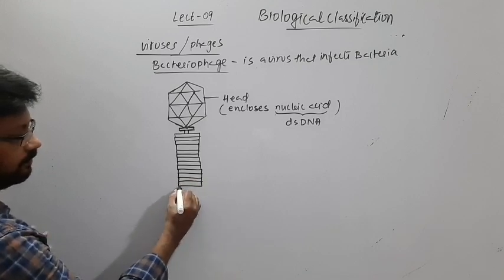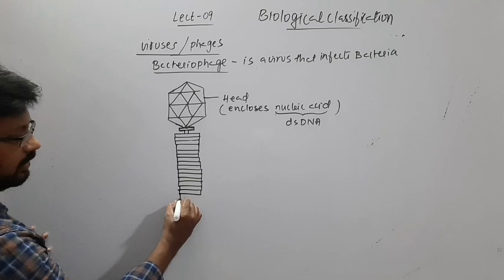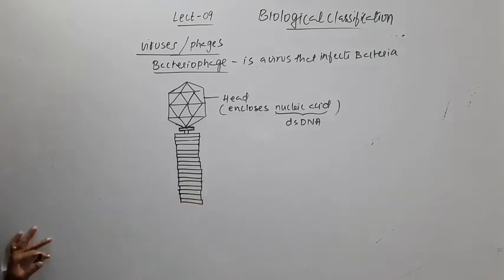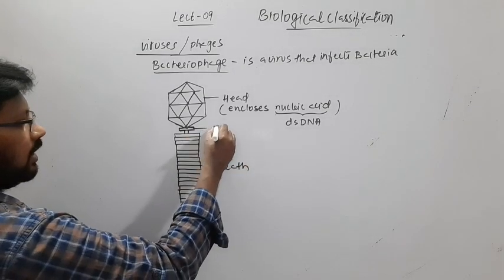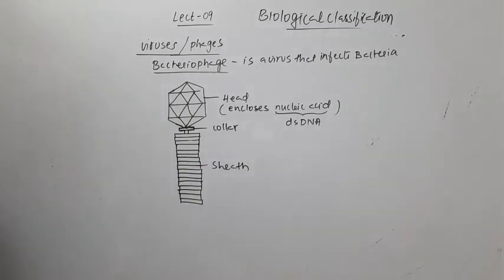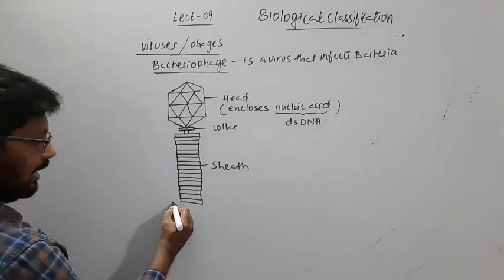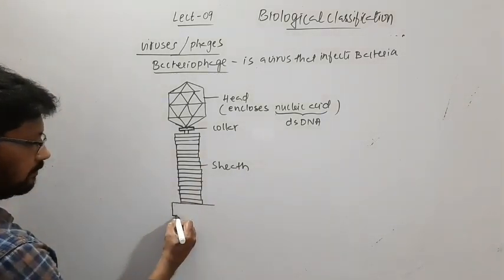Okay, so all this is made up of protein only, right? So this part is the sheath, and here we have the collar, and at the end it has a basal plate.